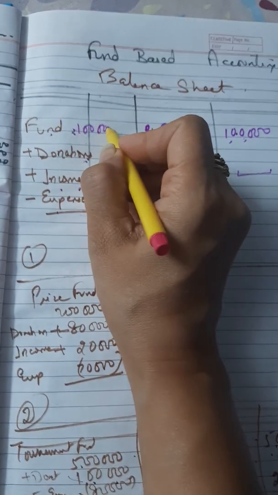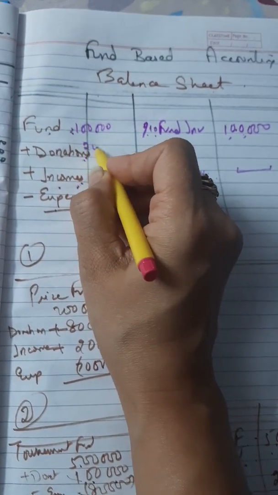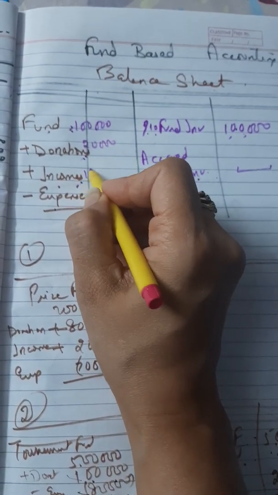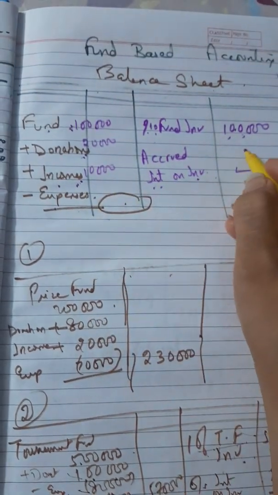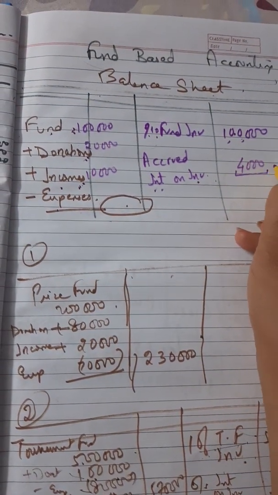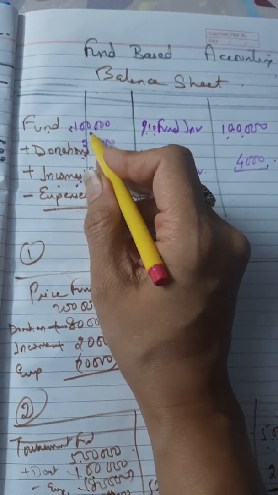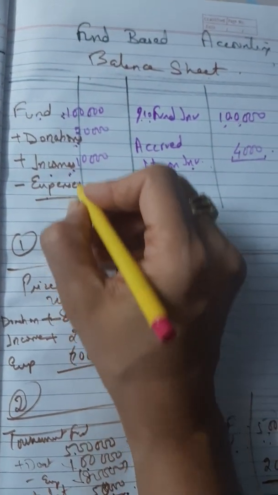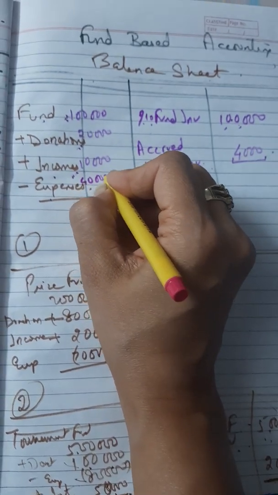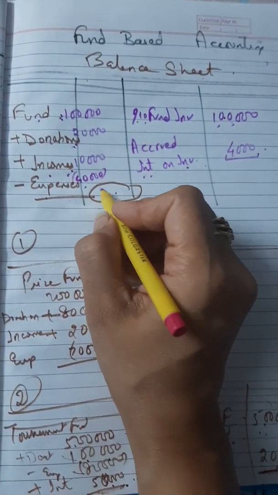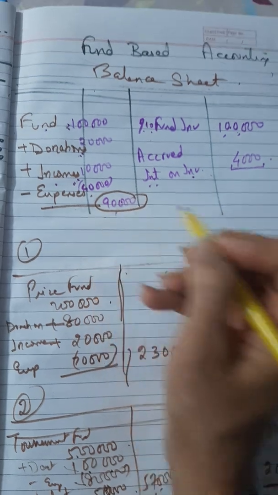The fund is of 1 lakh. Donation is of 20,000. The income should be 10,000, but we have received only 6,000. That means 4,000 is still accrued. So 10 plus 20 and 10 plus 1 lakh, this is 1 lakh 30,000. And in case you have 40,000 of expenses, so 90,000 will be the amount of your prize fund.